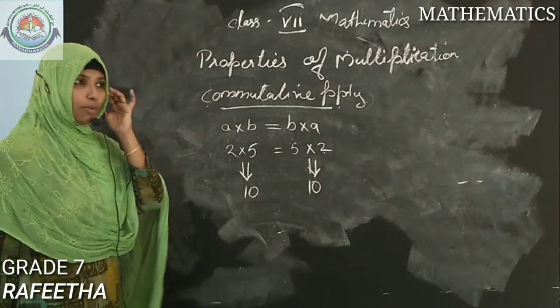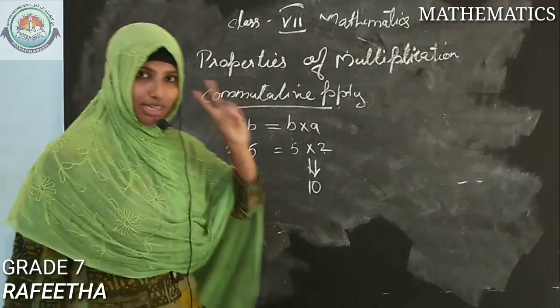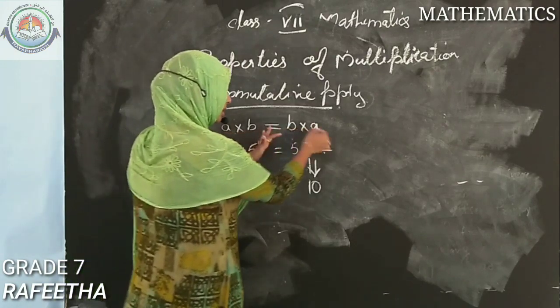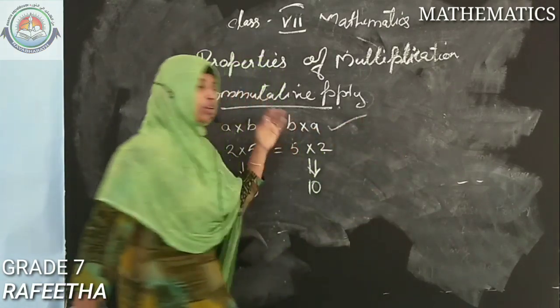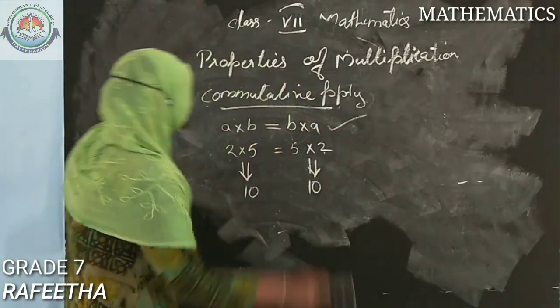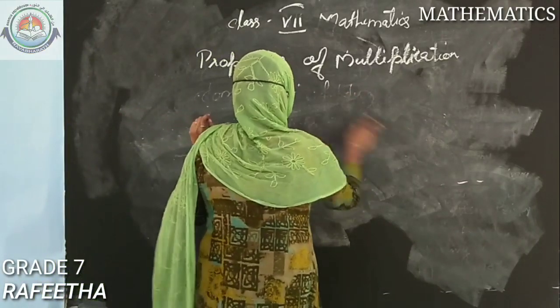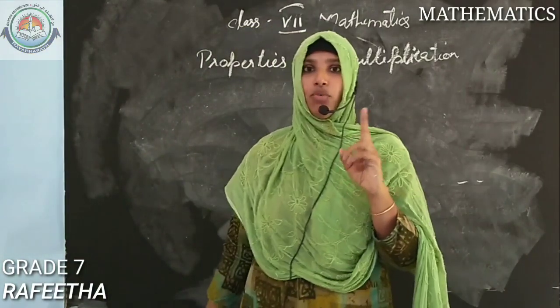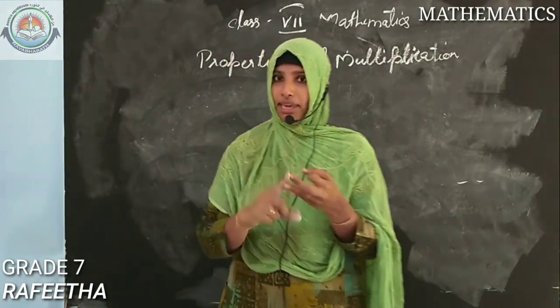So commutative property means that if A and B are two integers, and you write them in the opposite way, that is A into B equals B into A, the answer is correct. So the commutative property is correct for multiplication. Until now we were studying the closure property and the commutative property with two integers. Now we are adding one more integer, that is A, B and C.